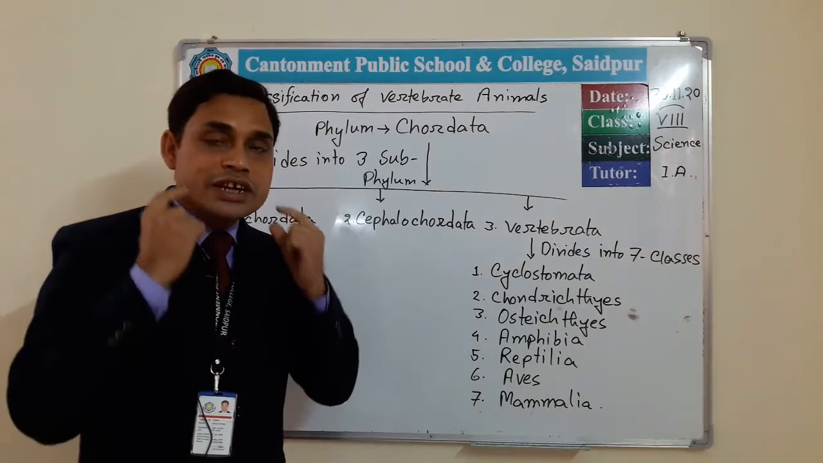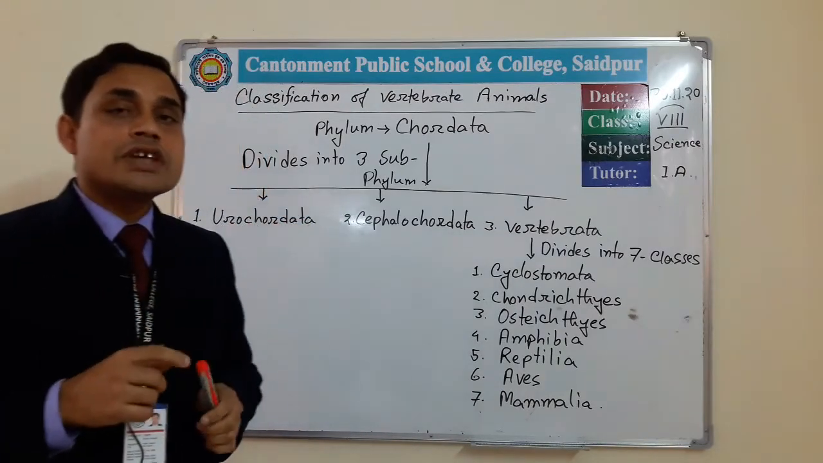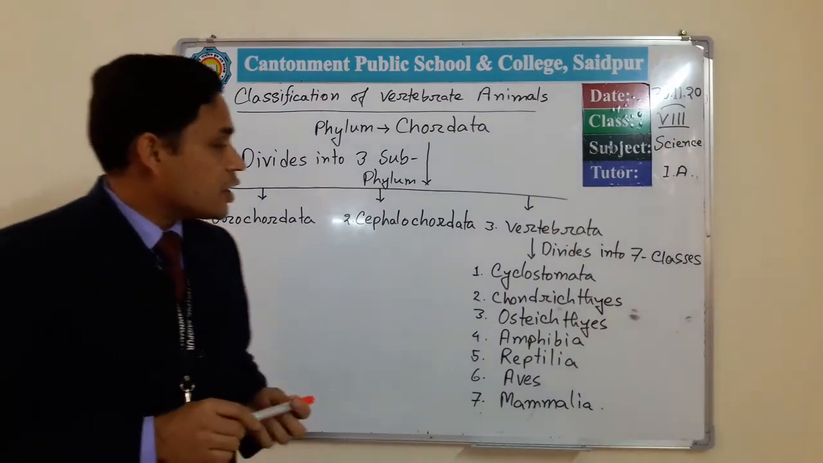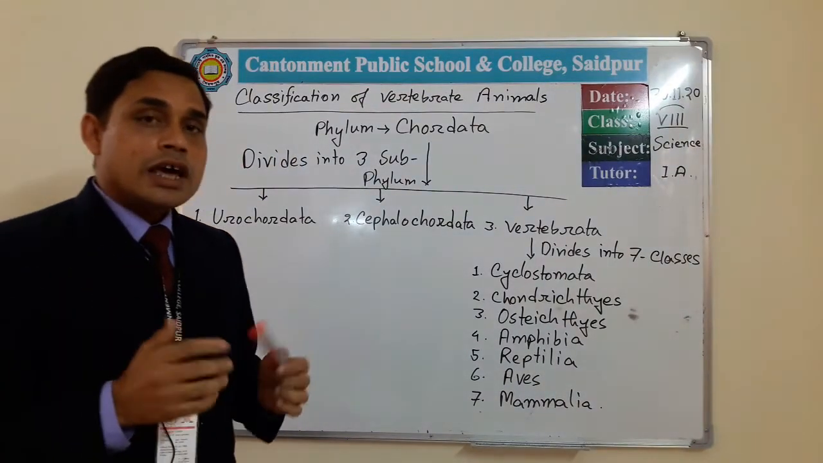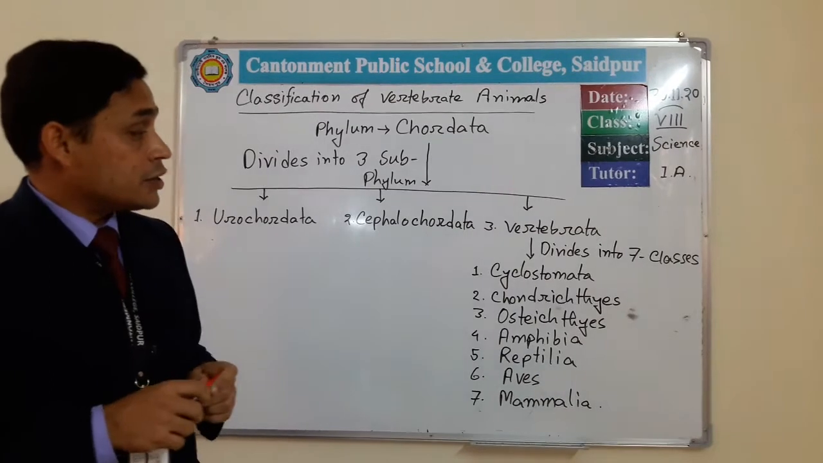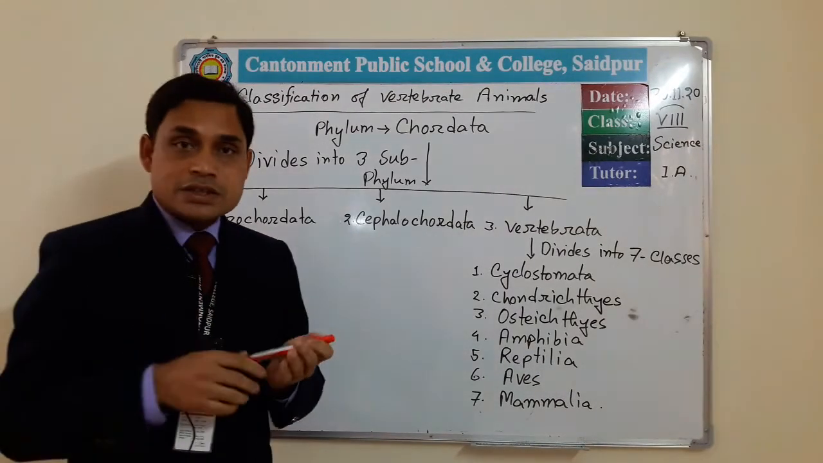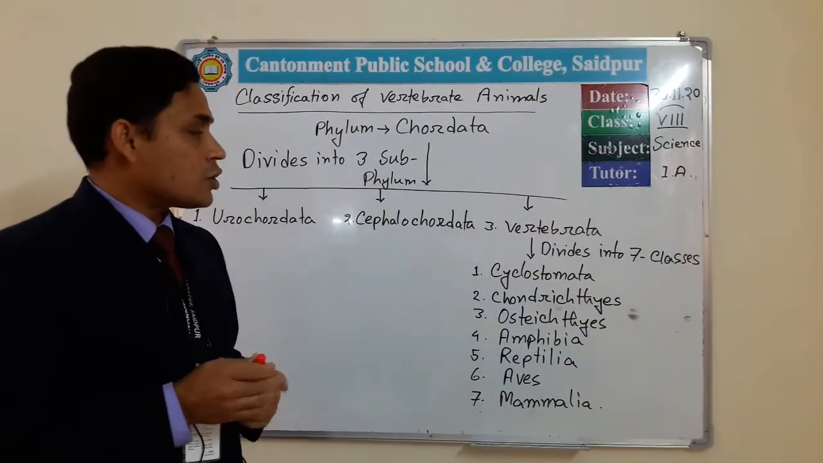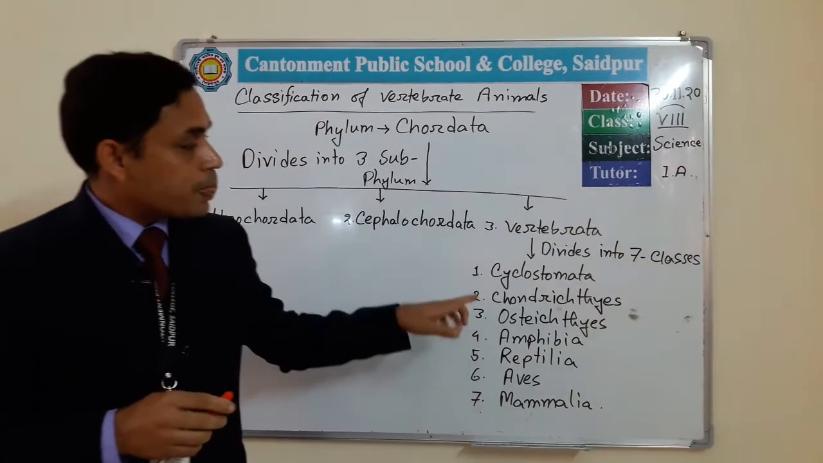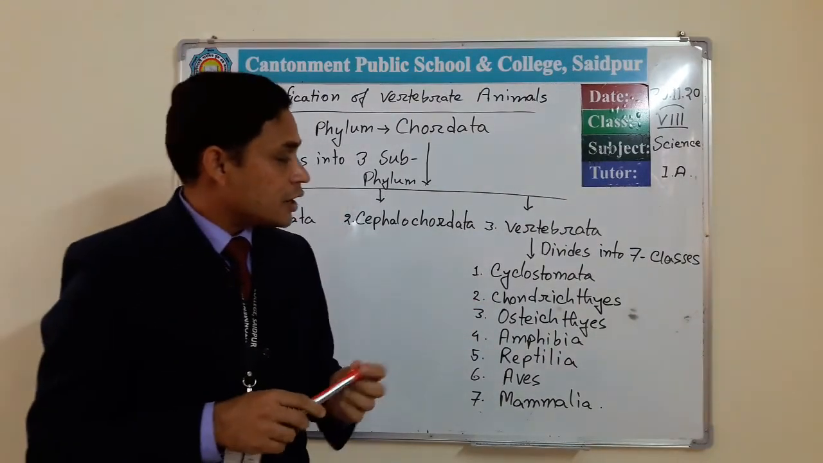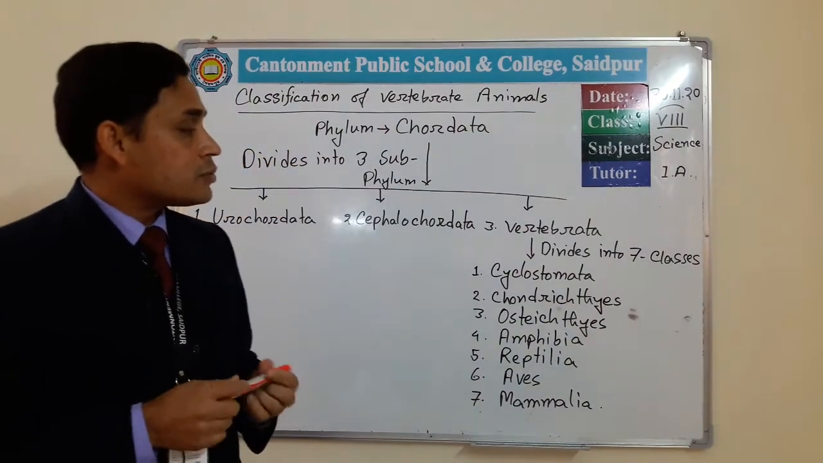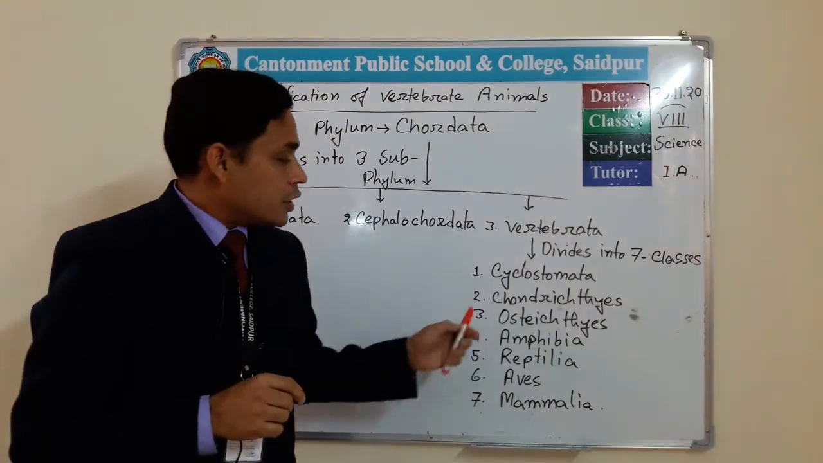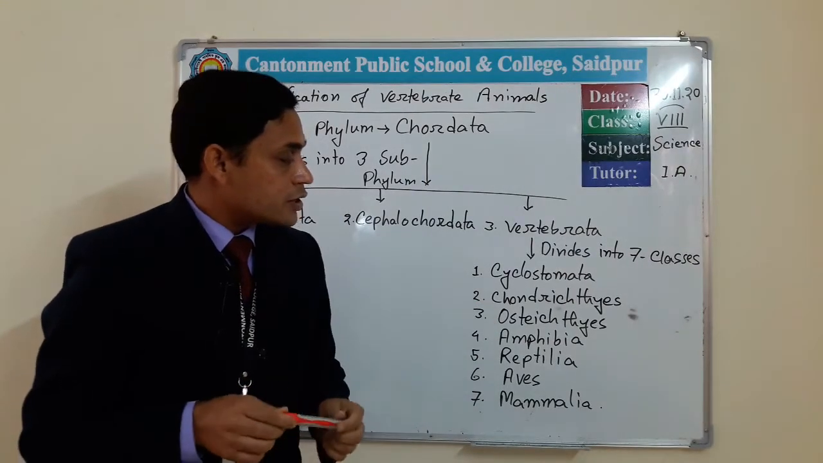Here true jaws, that means teeth, true jaws and paired appendages are absent, and its body is like a fish, and they respire by gills. These are the general characteristics of animals of this class, and its example is Petromyzon marinus. So this example is mentioned in your book. Then the second class is Chondrichthyes.